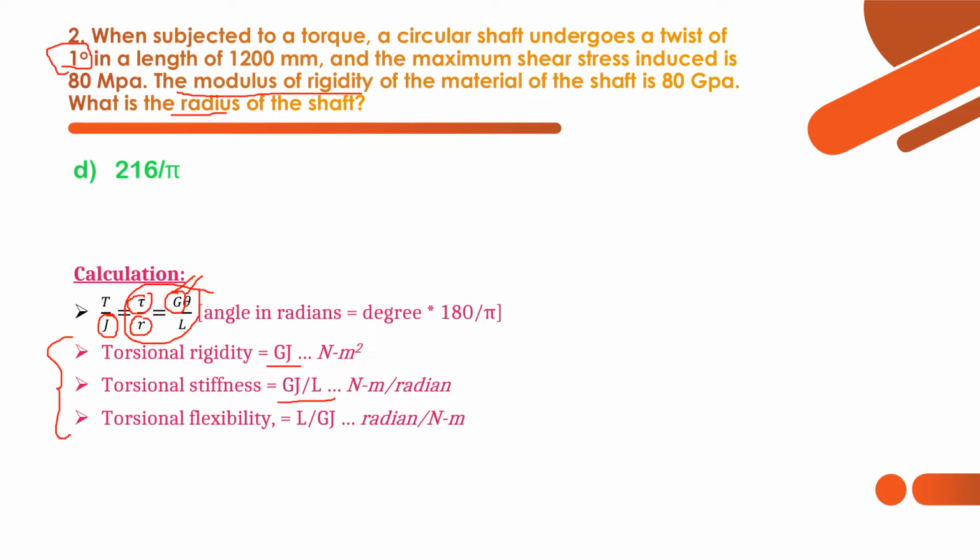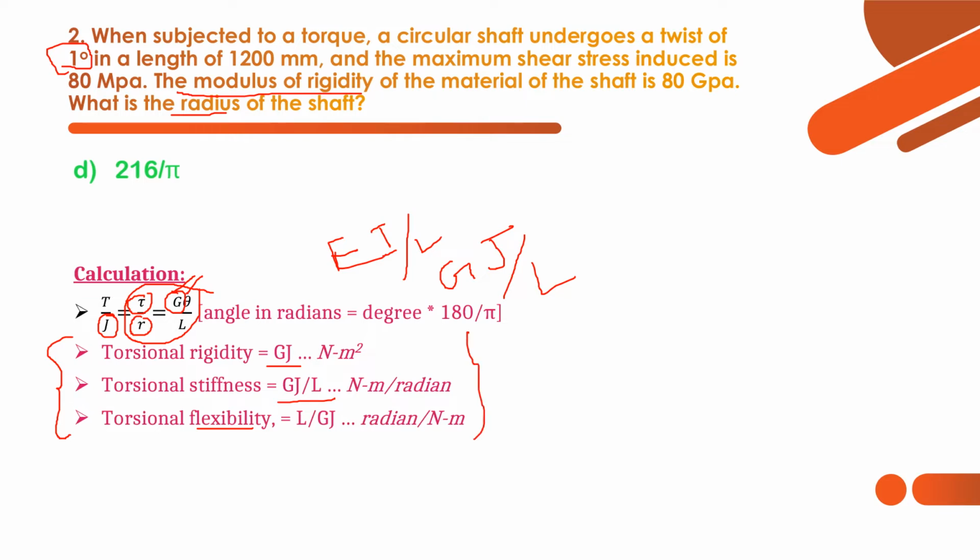For example, axial rigidity is given by E into A. Flexural rigidity, we can say flexural rigidity is E into I. So similarly, torsional rigidity is G into J. These are some analogies, and stiffness is GJ by L, and in case of axial, EA by L. In case of torsional stiffness, GJ by L, and flexibility is the inverse of stiffness. So simply we have to follow the things.